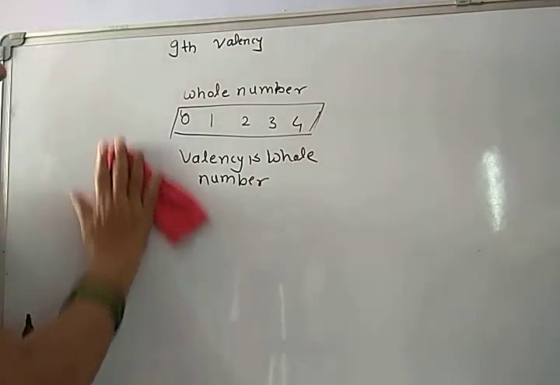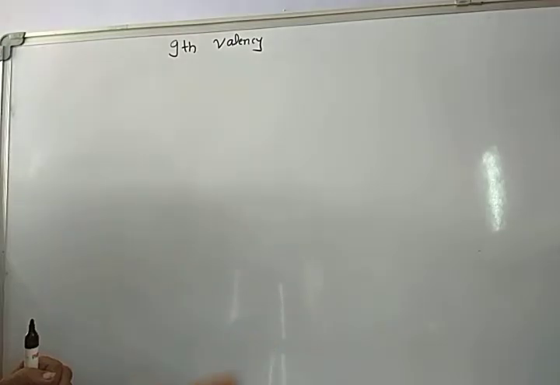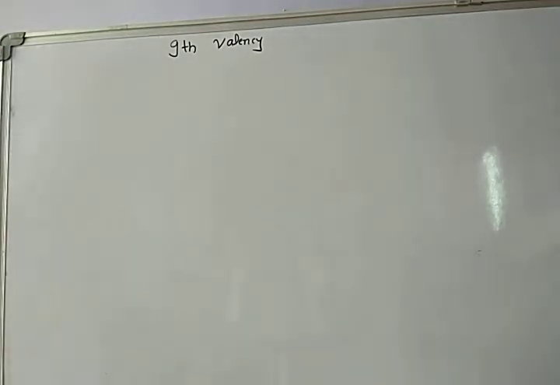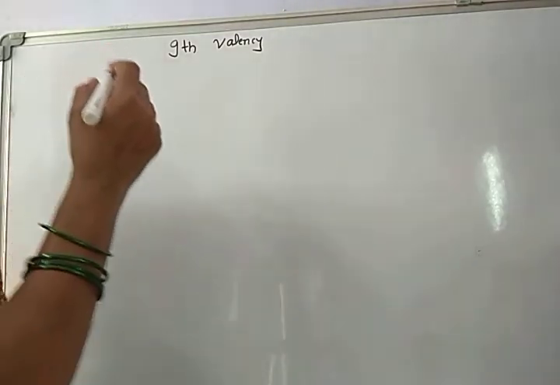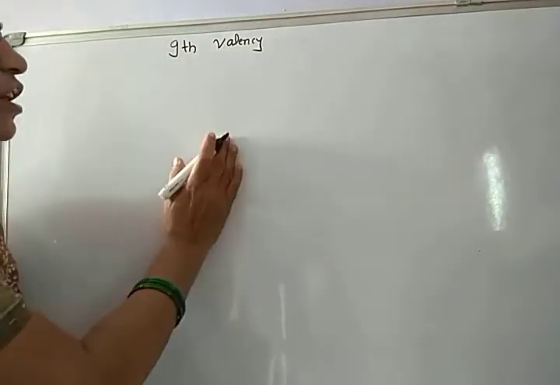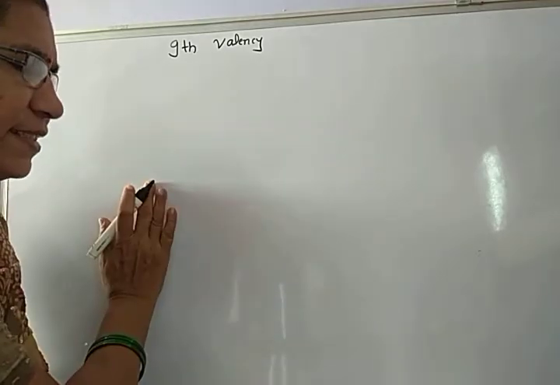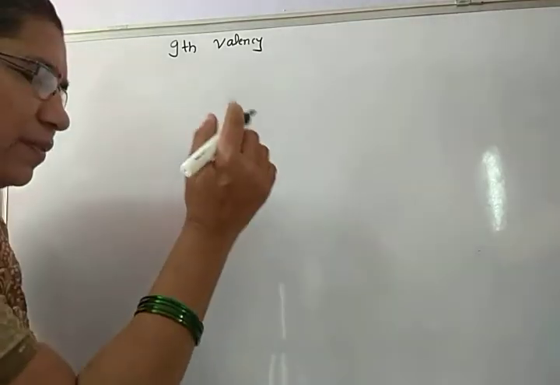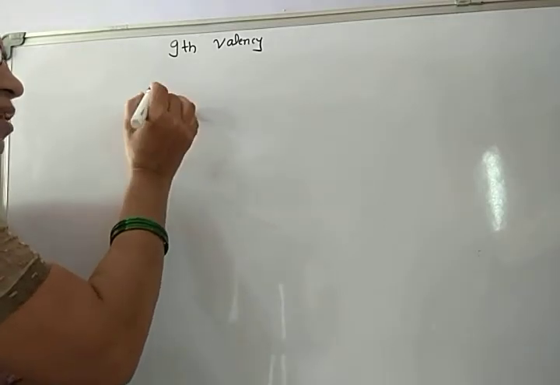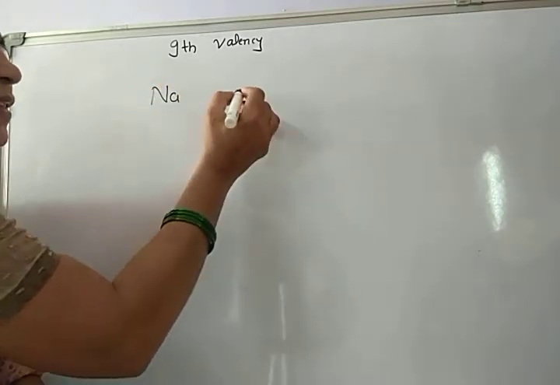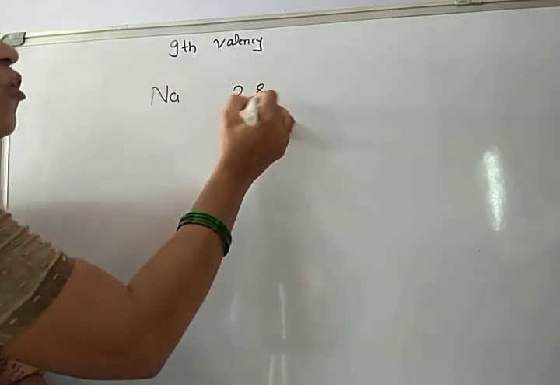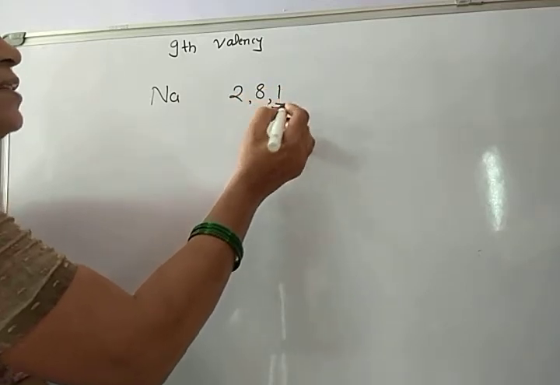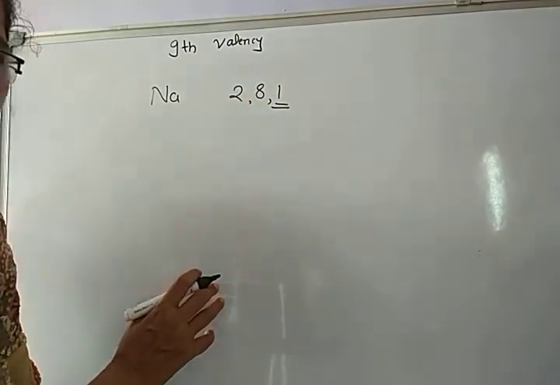We have learned the electronic configuration of various elements in last standard. Therefore, from electronic configuration also we can find the valency. For example, sodium, its electronic configuration is 2, 8, 1. So last one is less than 4.